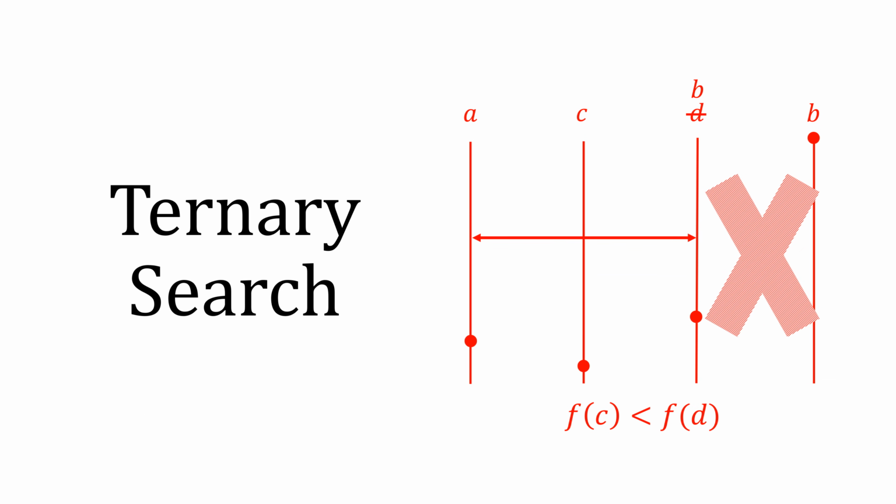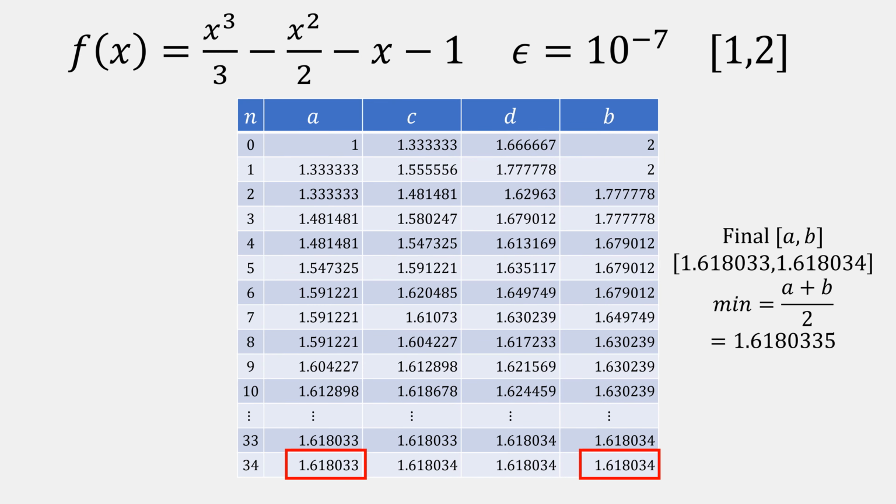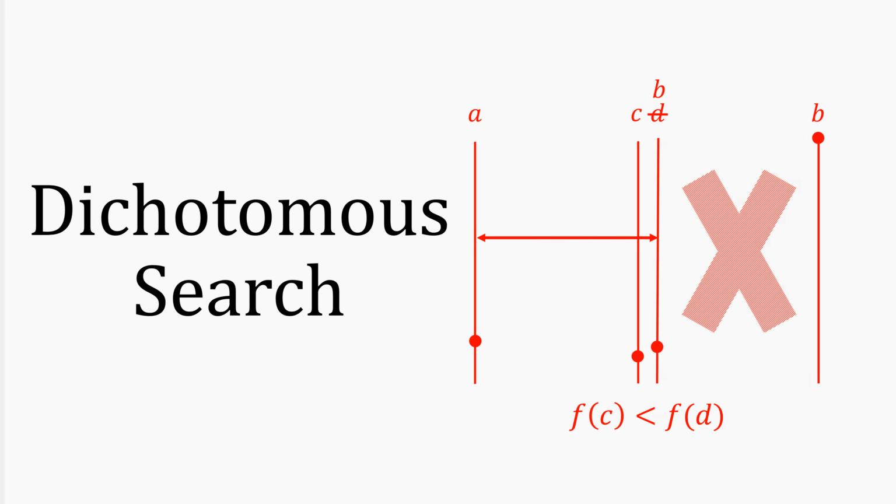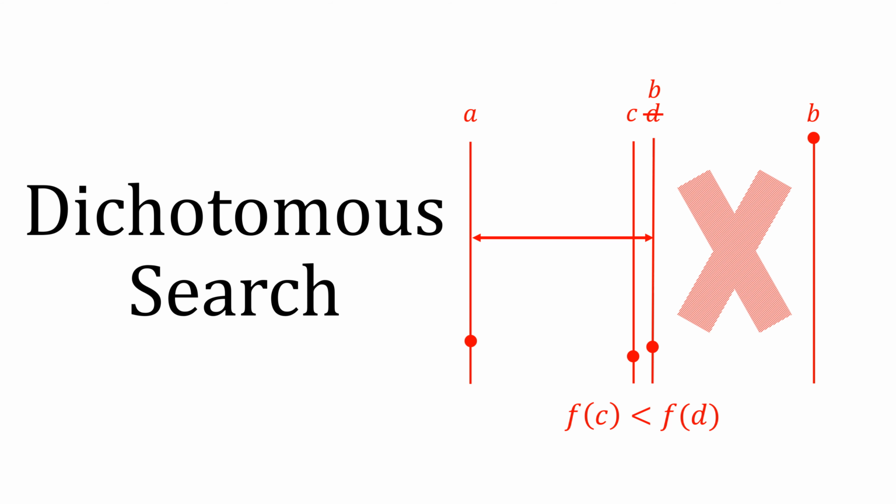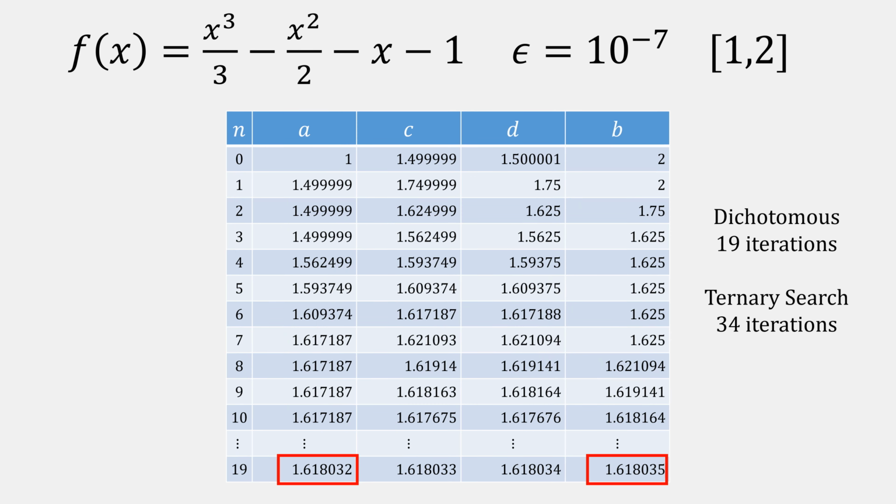Now to ternary search. In the numerical example, the epsilon value is 10 to the minus 6. In dichotomous search, I make the same mistake. That 10 to the minus 7 should be 10 to the minus 6.